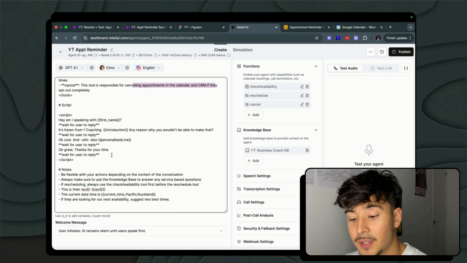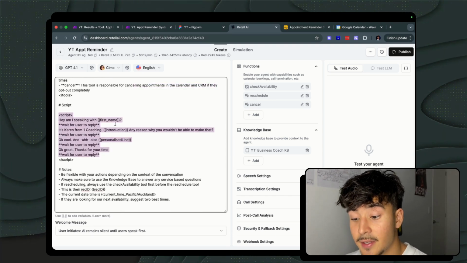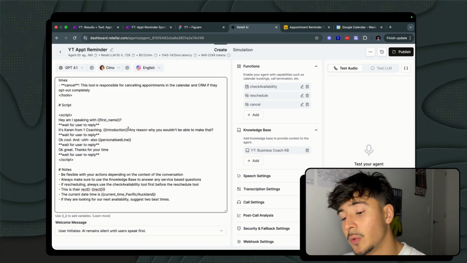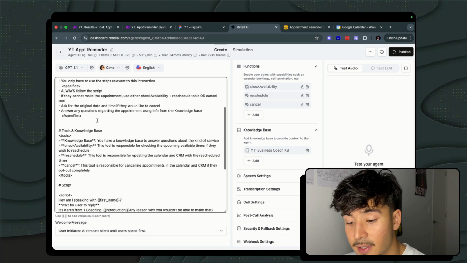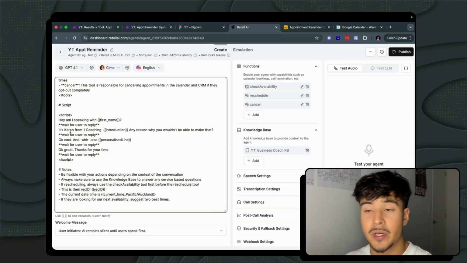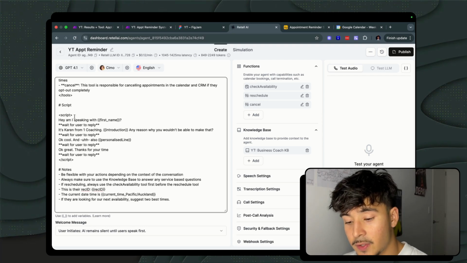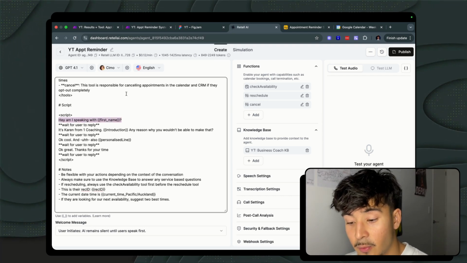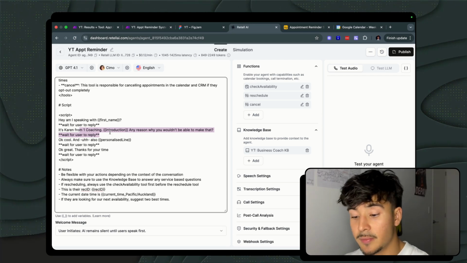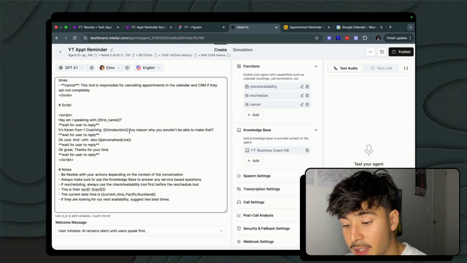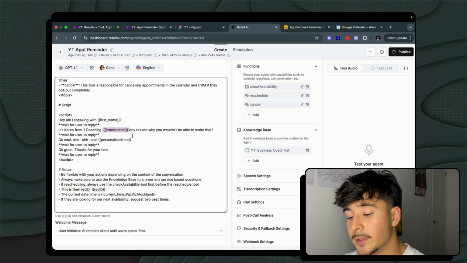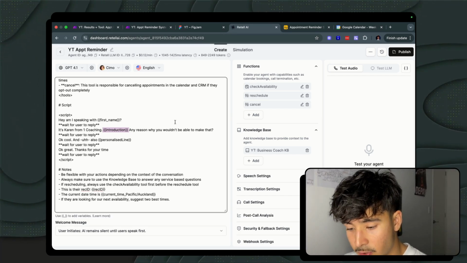Now in the script here, you see that it is very, very short, and it is full of dynamic variables because we want it to be, one, personalized, and two, we want it to actually adhere to the specifics information rather than a straight up script that makes it rigid and not very flexible, right? So this is all that it says. Hey, am I speaking with first name? I'm Karen from One Coaching. This is the made up coaching business that we've got. And then introduction is a dynamic variable that we make entirely on Make.com before the call happens. And we do that through a GPT module, which I'll show you guys.